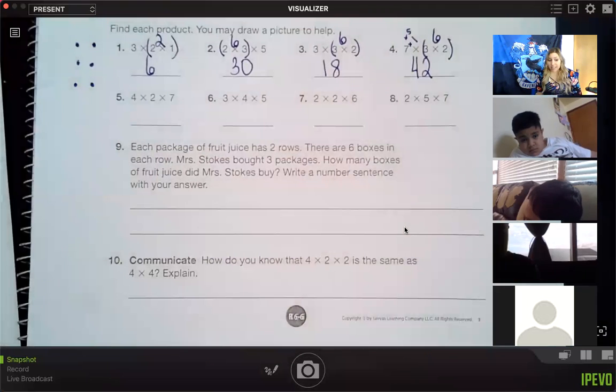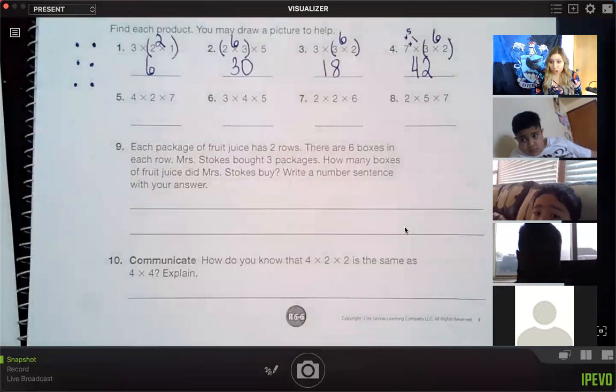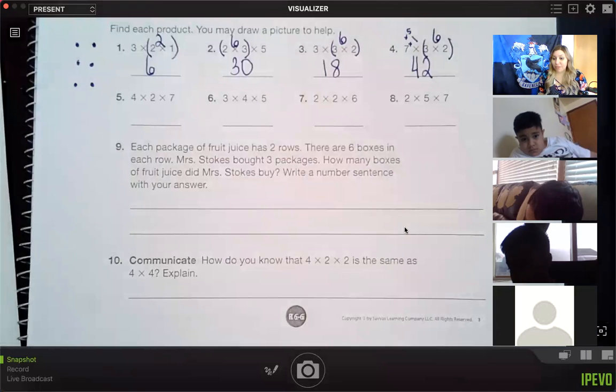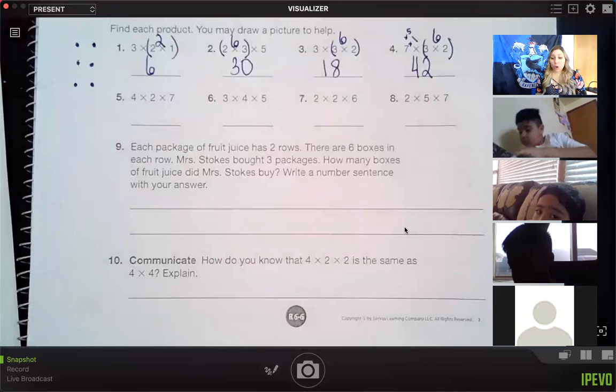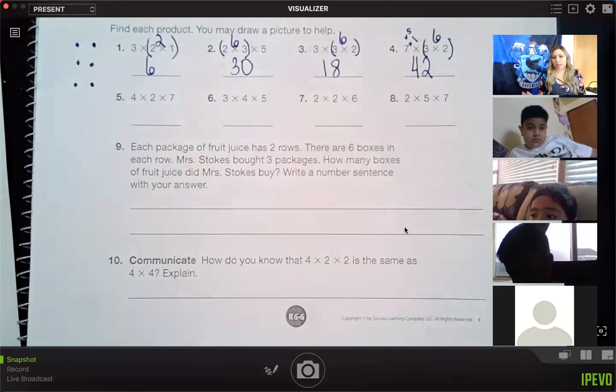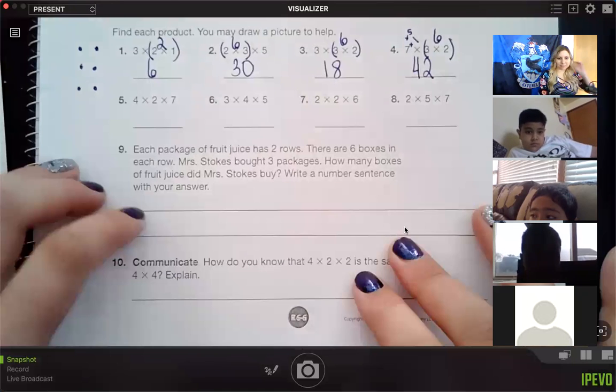And if you guys just keep practicing, you can get flashcards at the Dollar Tree. Best flashcards ever. You can get the multiplication flashcards and just practice like a game. If you go to extramath.com, you can practice on there as well. Math Magician has a multiplication practice game. I know ABC has multiplication practice games. They are everywhere. And the more you practice, the more your brain will learn. And soon you will be so fast at these facts, it'll be like, holy moly guacamole. Amazing, right? You just got to keep practicing.